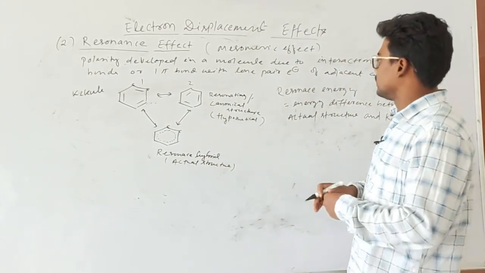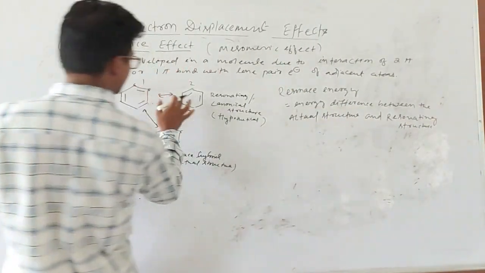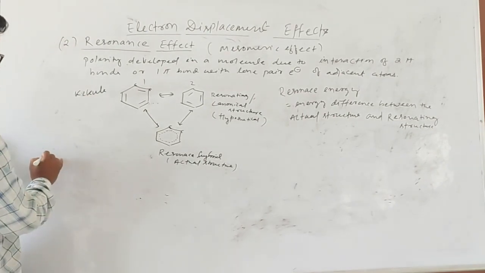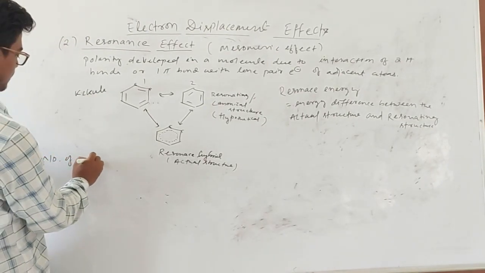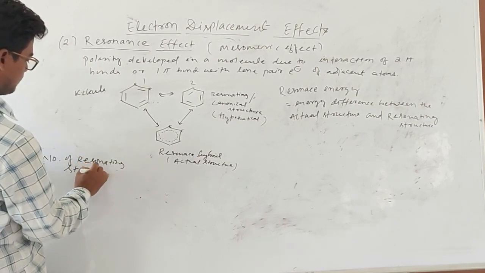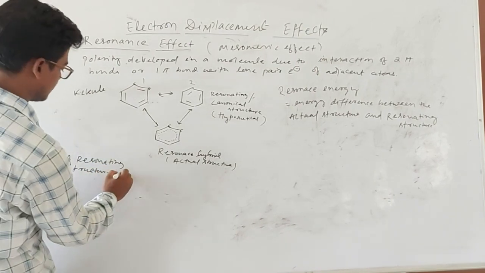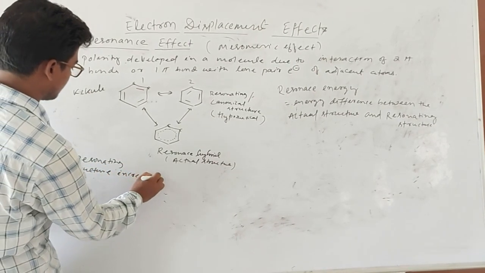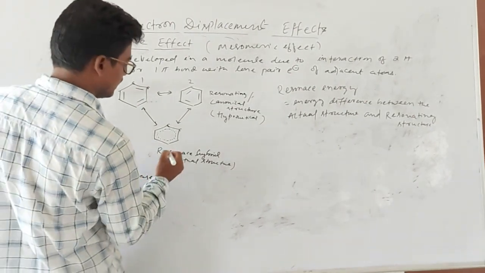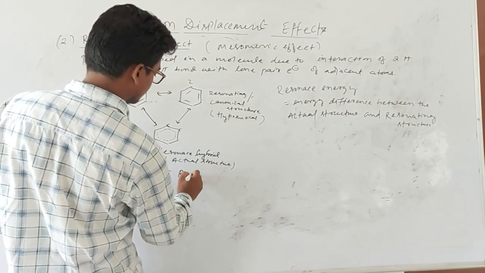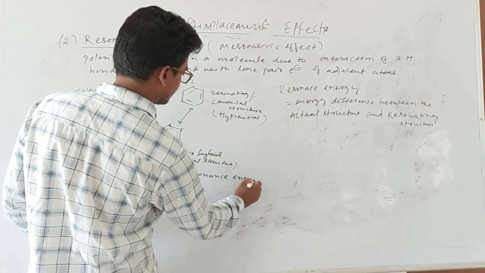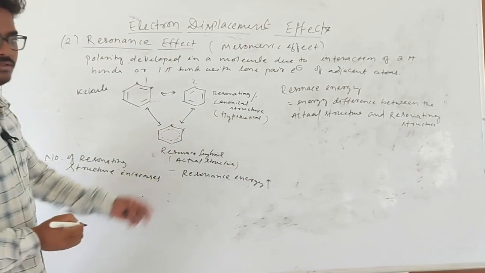Okay, so these are the canonical structures. If the number of resonating structures or canonical structures increases, the resonance energy also increases.